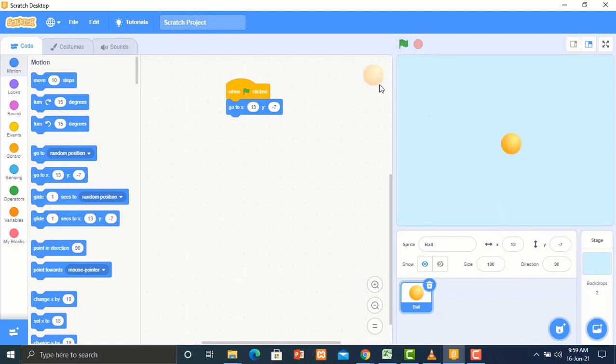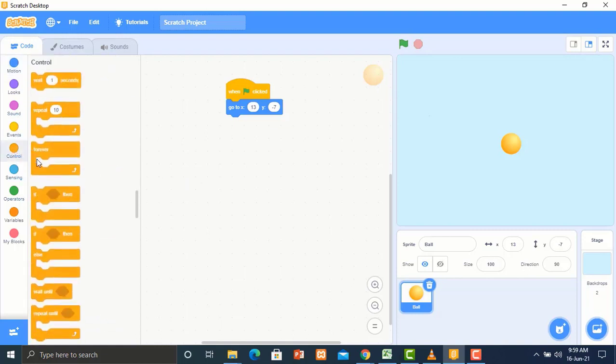Next, I will go for the forever block under control. It is to help the action keep on happening. Now, I need a condition for the game.